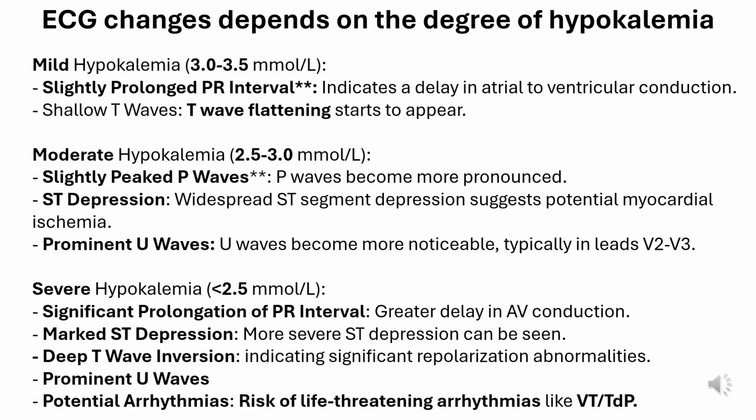Severe hypokalemia, below 2.5 mEq/L. Significant prolongation of PR interval, greater delay in atrial to ventricular conduction. Marked ST depression, more severe ST depression can be seen. Deep T-wave inversion indicating significant repolarization abnormalities. Prominent U waves are very pronounced. Potential arrhythmias, risk of life-threatening arrhythmias like ventricular tachycardia and torsades de pointes.